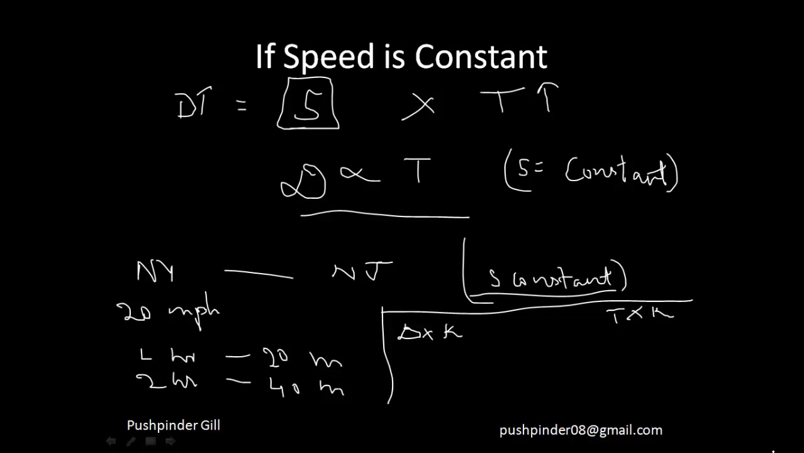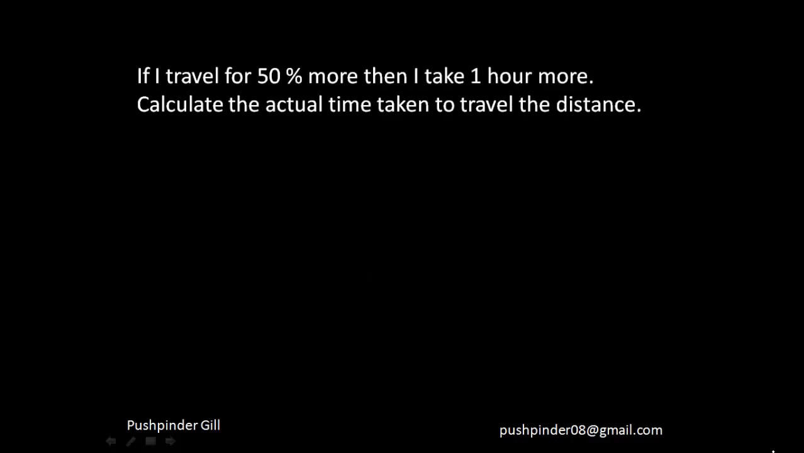The complex part comes when you have to apply this in questions. So let's see. If I travel for 50% more, then I take 1 hour more. Calculate the actual time taken to travel the distance. Now you see, in this question, speed is assumed to be constant, right? So I'm traveling at the same rate throughout the question. So speed is constant. Now let's suppose I travel d kilometers.